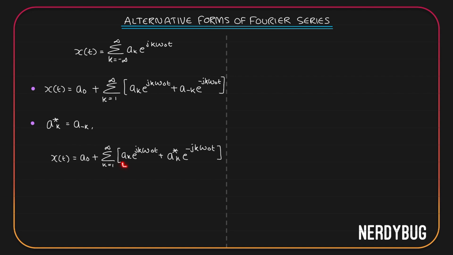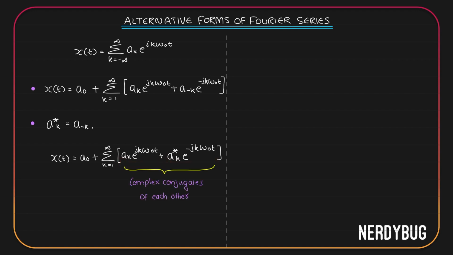Let us take a closer look at these two. Here we have ak, here we have a conjugate of k. Here we have plus j, here we have minus j. So that means these two are actually complex conjugates of each other.